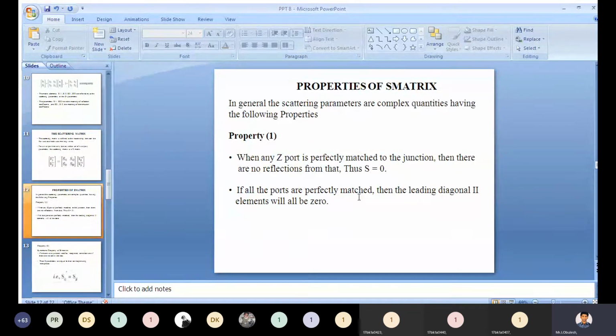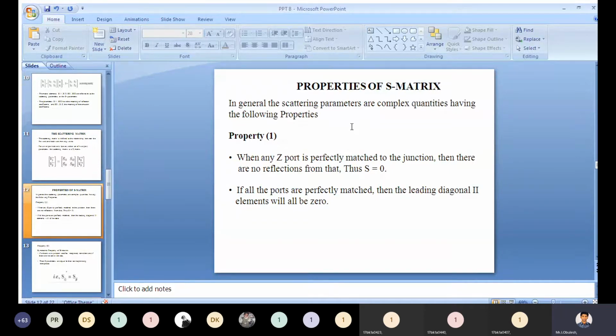After that, we need to discuss the properties of the S matrix. In general, the scattering parameters are complex quantities. We will discuss those quantities through the following properties.